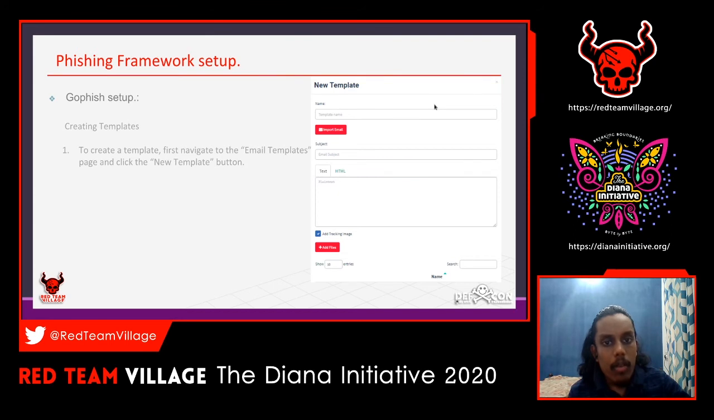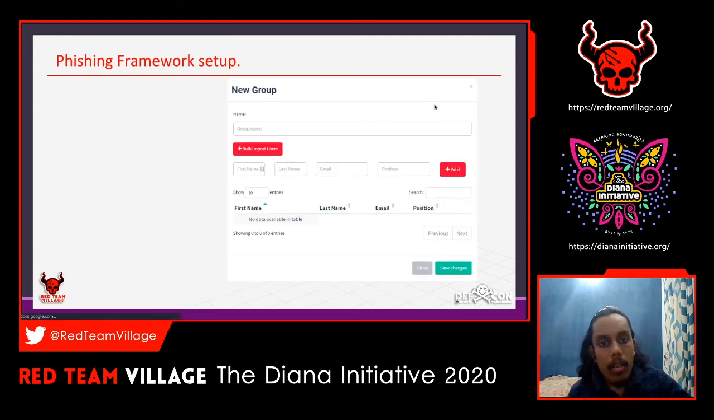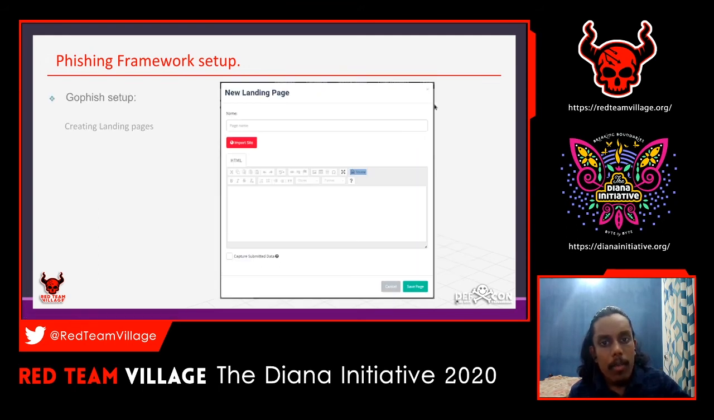So we'll move to the next one, where we are going to create the landing page. Once the victim or target clicks on the particular URL, he or she will land on this particular page. So you have to set it here.